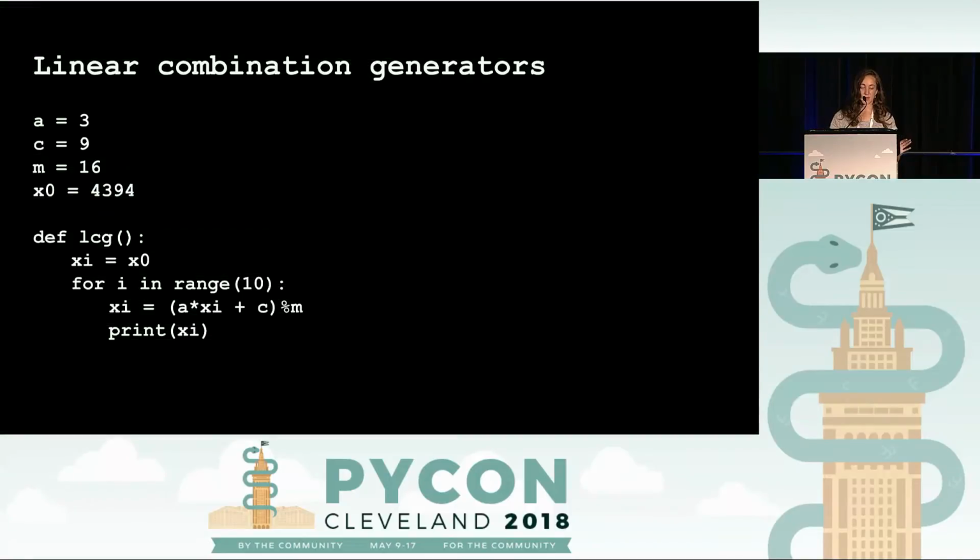So I did a very basic one. I made a = 3, c = 9, and m = 16, which is clearly not the largest representable integer. And then the seed is just 4394. So I'm going to demo that here.